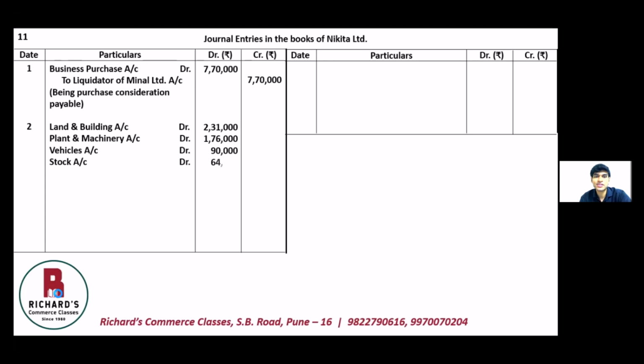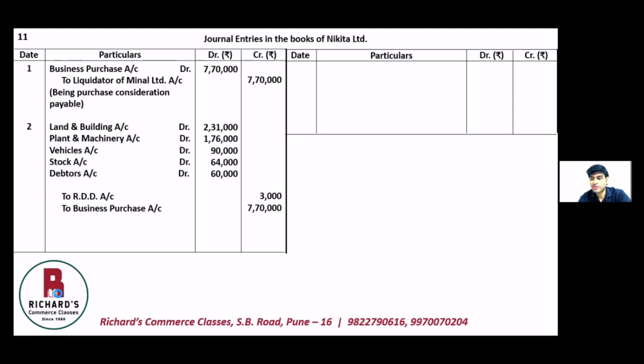Stock account debit 64,000. And debtors was taken subject to 5% reserve for doubtful debts. Now when RDD is to be provided, the RDD part will be passed as a separate entry in the credit, and full value of debtors will be debited. So debtors account debit, the total value is 60,000, and the credit, that is the RDD part, will be credited as to RDD account. 5% of 60,000 will be 3,000 rupees. So no liabilities are being taken over. It will be directly to business purchase account